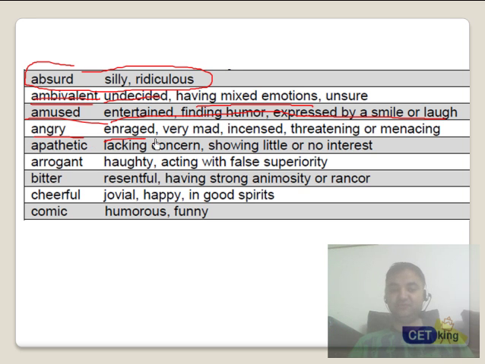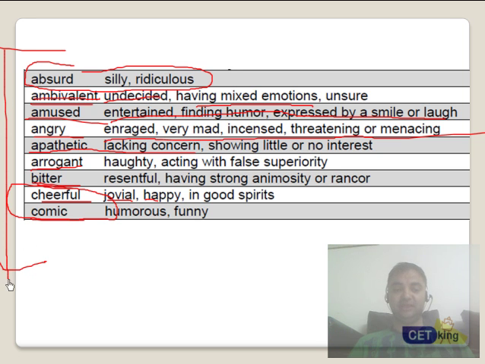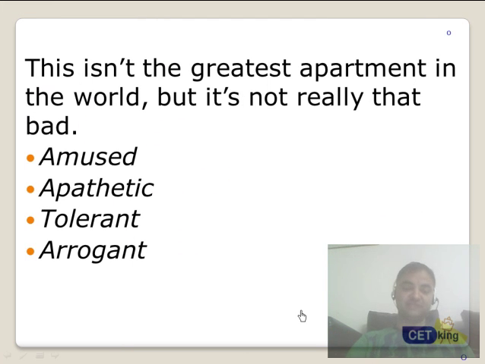Angry, obviously, enraged, very mad, very threatening. Apathetic is lack of concern, showing no respect for. Arrogant, obviously. Bitter is resentful. Cheerful, jovial, happy. Comic is humorous. Cheerful and comic are very close words, so please look at the real meaning of what they are looking for. So I gave you a few hints for these 10 types of tones, which are very common in every exam. If you pick up the CAT, CMAT, CET or any other exam, these are very common terms. Alright, next one, can you please try this?